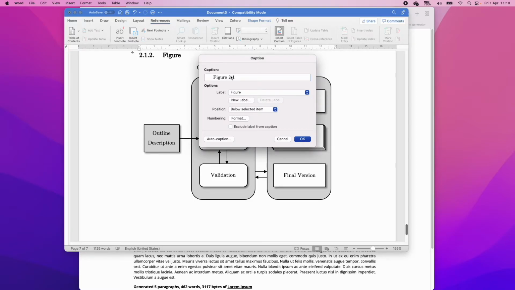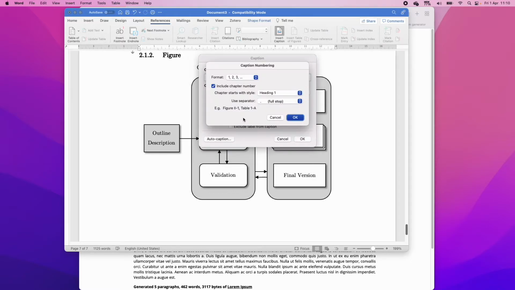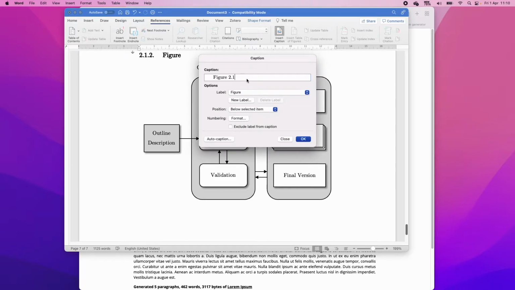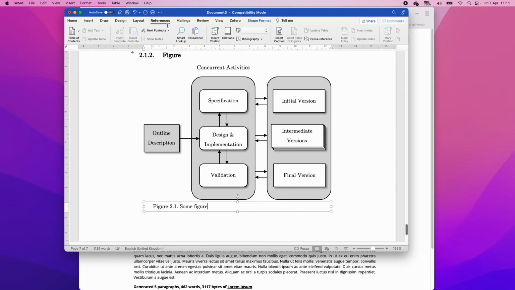So if it's not automatically picking up what chapter you're currently in, you can change that. I think it's in Format. Yes, in Format, it says include chapter number, right? And then chapter starts with this style that we've defined, and then you can define a separator as well. But it's because we had the chapter formatting that it was able to pick up this too. So we're going to say, some figure, and then click OK. And so we get this nice caption below.